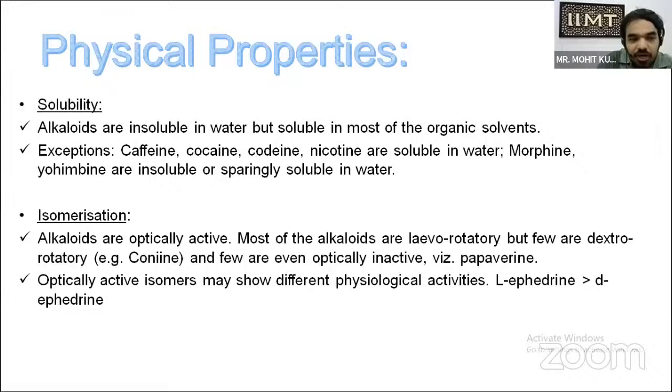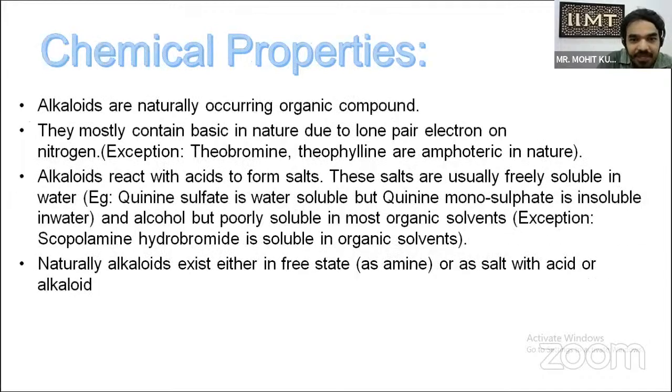So now coming to isomerization, we know that chemical compounds are levorotatory or dextrorotatory. Alkaloids are optically active. Most alkaloids are levorotatory, but a few are dextrorotatory. An example of a dextrorotatory alkaloid is coniine, and a few are optically inactive, like piperine. Optically active isomers may show different physiological activities, like L-ephedrine shows more physiological effect than D-ephedrine.